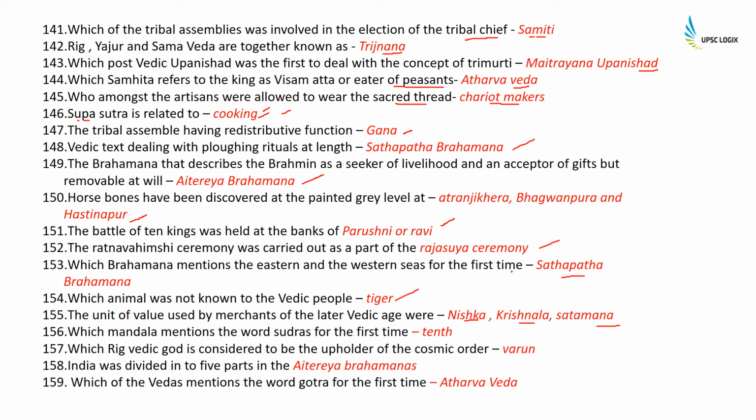Which mandala mentions the word Shudra for the first time? It is the 10th. Which Rigvedic god is considered to be the upholder of the cosmic order? It is Varuna. India was divided into 5 parts in the Aitareya Brahmana. Which of the Vedas mention the word Gotra for the first time? Atharva Veda.